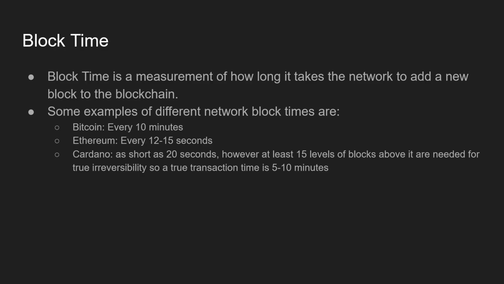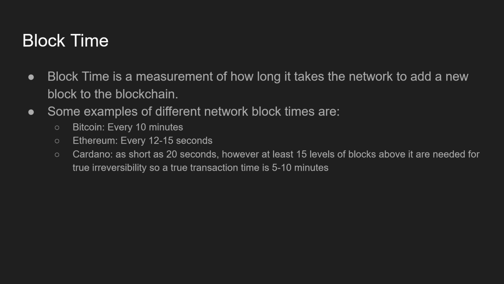Cardano adds them as short as 20 seconds, but allows for reversibility depending on the situation. But once at least 15 levels of blocks are added after that, right?